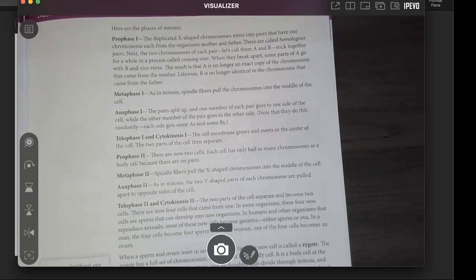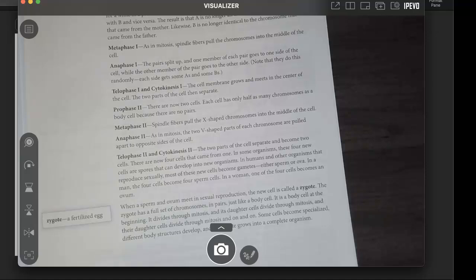Metaphase 1, as in mitosis, spindle fibers pull the chromosomes into the middle of the cell. Anaphase 1, the pairs split up, and one member of each pair goes to one side of the cell while the other member of the pair goes to the other side. Note they do this randomly. Each side gets some A's and some B's. Telophase 1 and cytokinesis 1. The cell membrane grows and meets in the center of the cell. The two parts of the cell then separate.